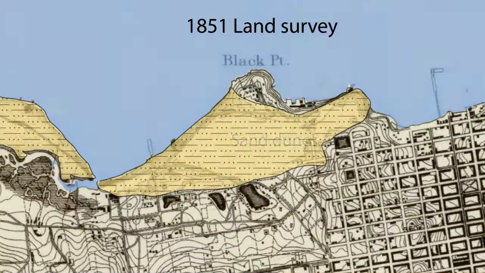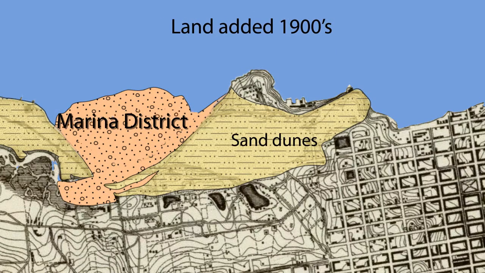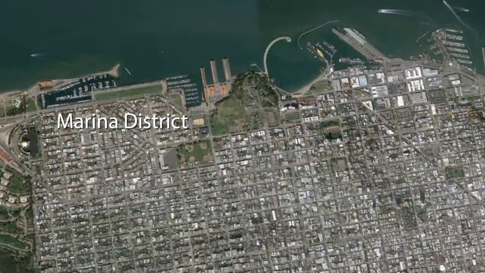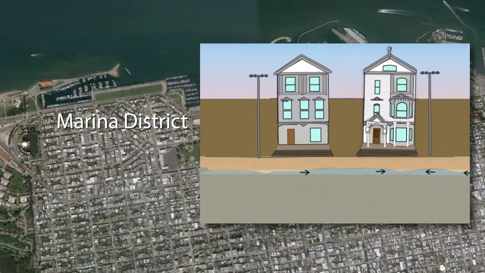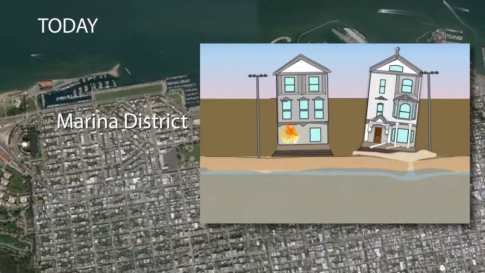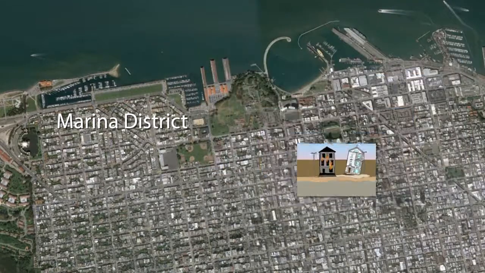The Marina District was constructed on loosely compacted bay mud. In addition, debris from the 1906 earthquake had been dumped into the bay to make more land for city expansion. This weak ground experienced both amplification of ground shaking and liquefaction of water-saturated sediment that caused differential settling of buildings and ruptured gas lines, resulting in major fires.